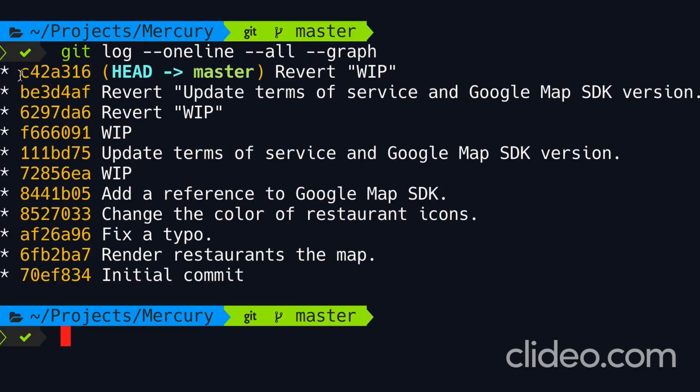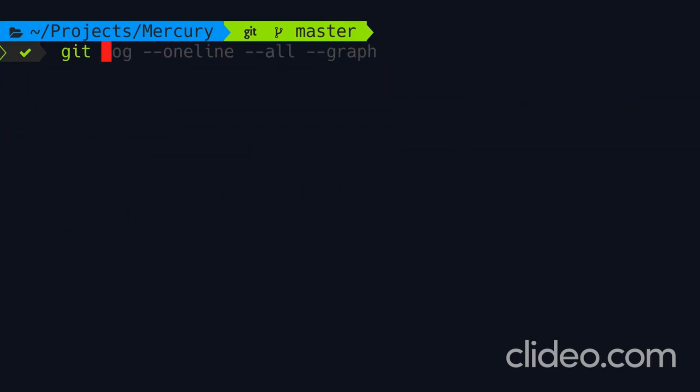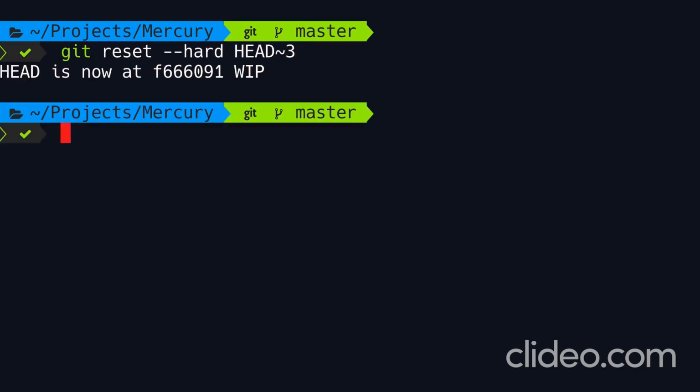Look, we have 3 revert commits, and this is very ugly. It's adding so much noise in our history. Wouldn't that be better if we reverted all these commits using a single commit? Let me show you how to do that. First, I want to reset the head to this position to get rid of these revert commits. So git reset --hard head~3.